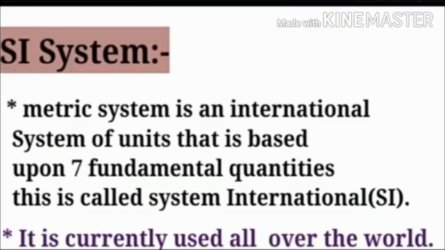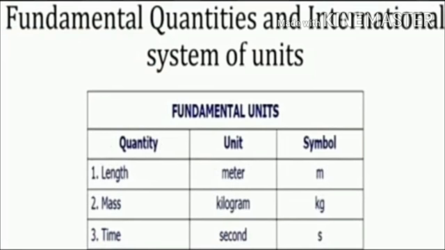Let us learn something about the SI system. Metric system is an international system of units that is based upon 7 fundamental quantities. This is called the System International, that is SI. It is currently used all over the world. Fundamental quantities and international system of units: as you can see in the table, for the quantity length, unit is meter and symbol is m. For mass, unit is kilogram and its symbol is kg. For time, unit is second and symbol is s.